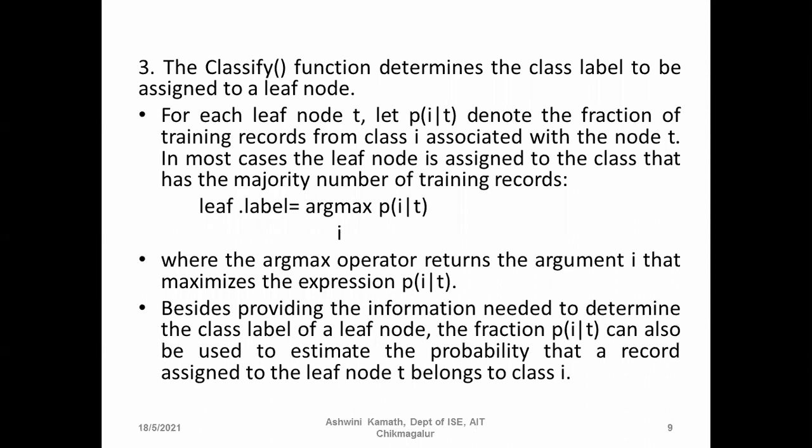Besides providing the information needed to determine the class label of a leaf node, the fraction P of I given T can also be used to estimate the probability that a record assigned to the leaf node T belongs to class I. We'll discuss this in future classes. You will come to know what this probability is, probability of I given the value T.